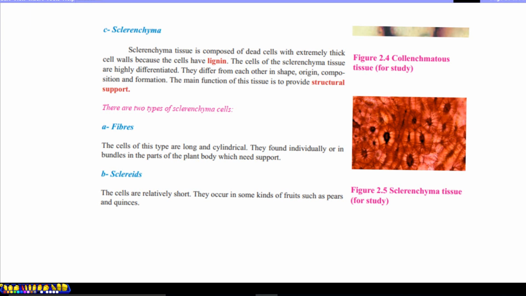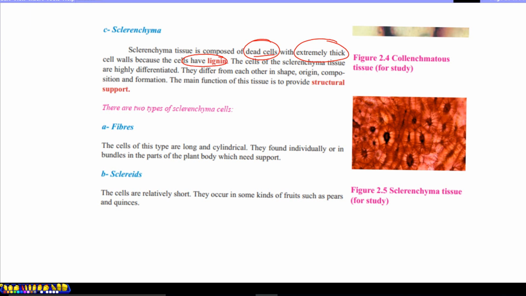Sclerenchyma tissue is composed of dead cells with extremely thick cell walls because the cell wall has lignin. We may remember from chapter 1 that the cell wall consists of cellulose, but then the secondary wall is thickened with lignin, which is a waterproof substance. When material transport stops between the cytoplasm and the environment, the cells die.